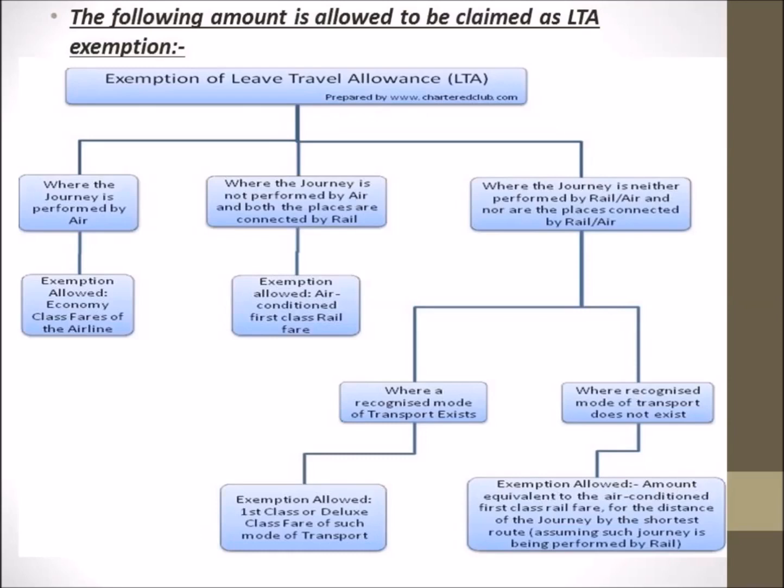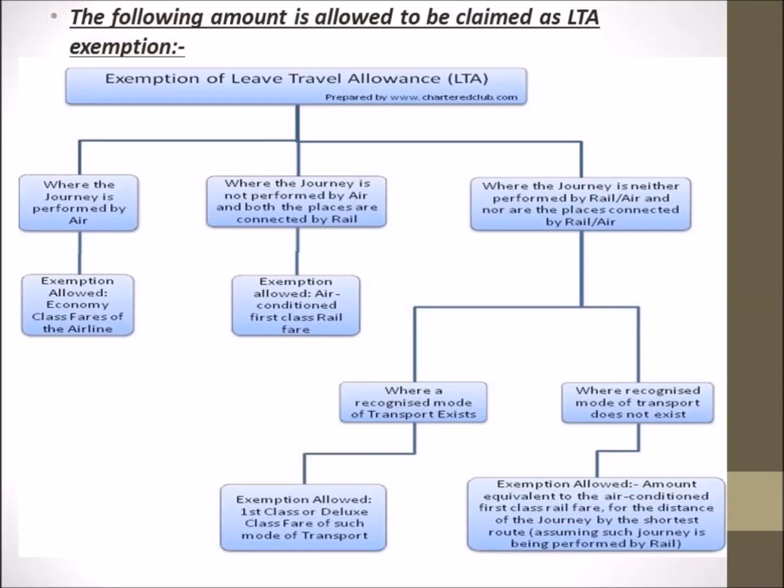So if I am getting the leave travel allowance from my employer, I'll be going on a vacation either by air or rail or neither of the two. If that is the case, then we'll divide the journey into these three categories.